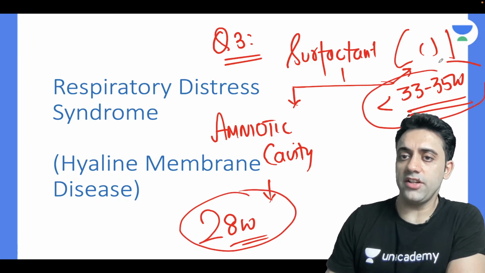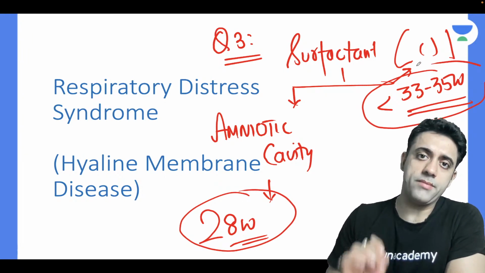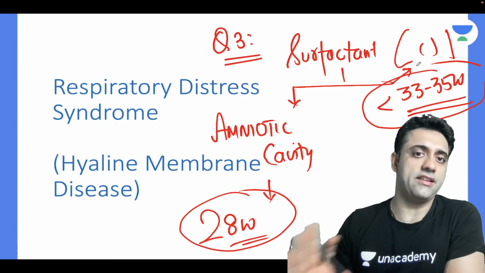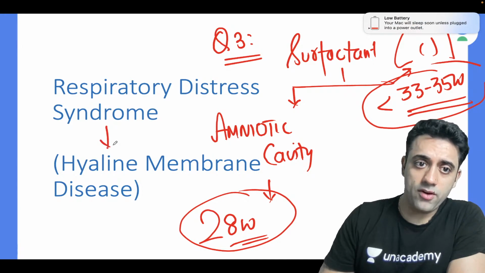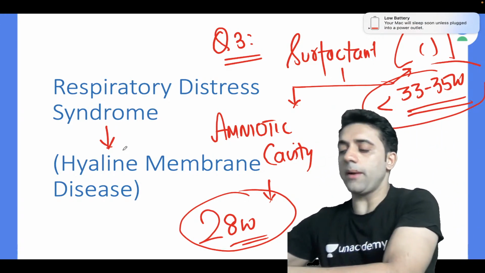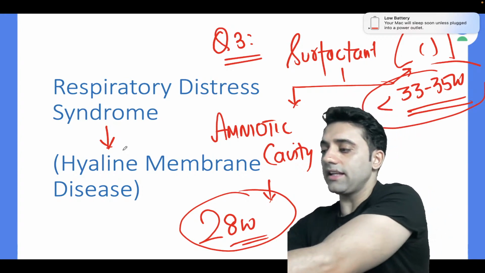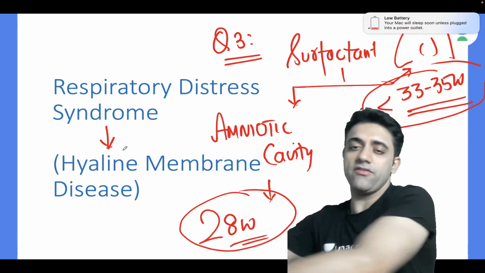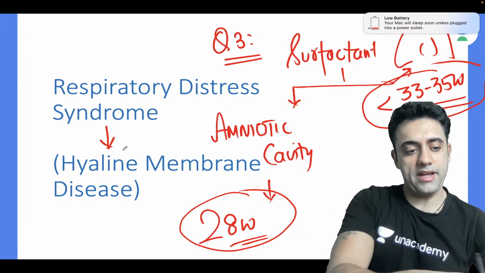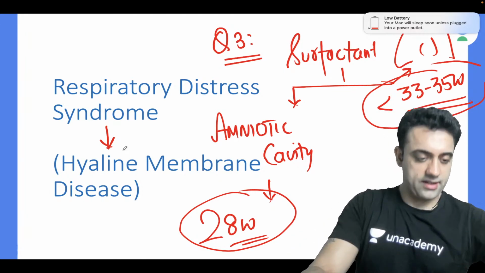28 weeks and 33 to 35 weeks is the take home message in this class for surfactant production in the amniotic fluid and in the lungs. What is the other name of surfactant? As everyone knows, the other name of RDS is nothing but HMD. The other name of respiratory distress syndrome is hyaline membrane disease.